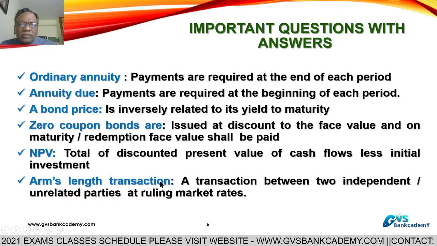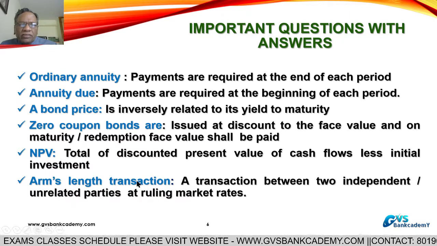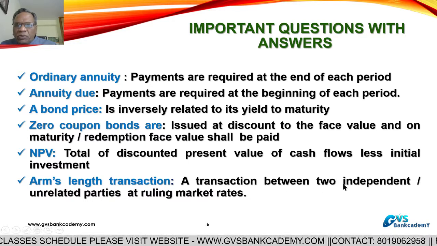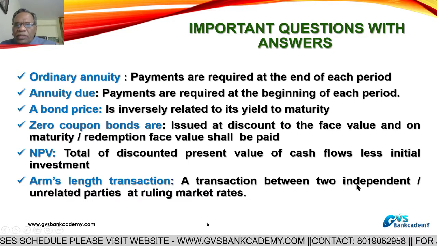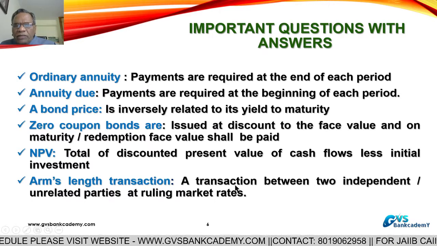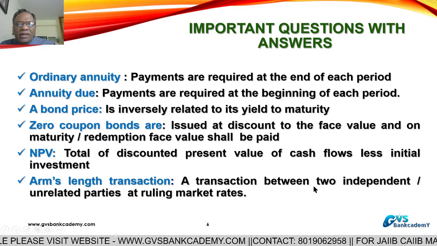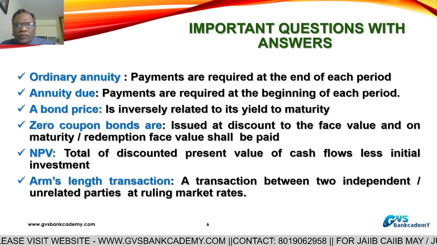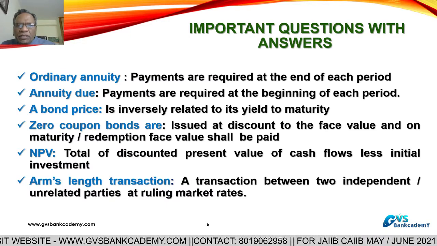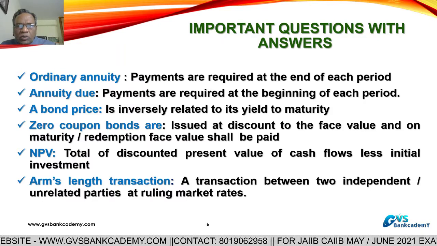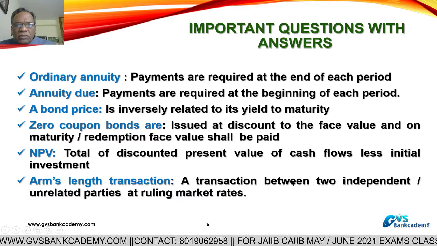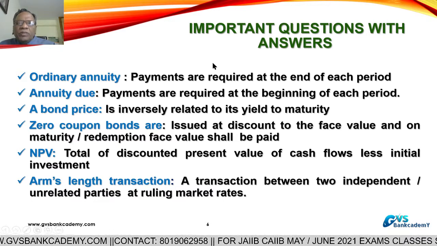Arm's length transaction. This is normally from accounting standards. Arm's length transaction means a transaction between two unrelated persons, two independent persons. That is the first meaning: a transaction between two independent or unrelated parties at ruling prevailing market rates. Any transaction taking place between two independent or unrelated parties at ruling present market rates is called an arm's length transaction.